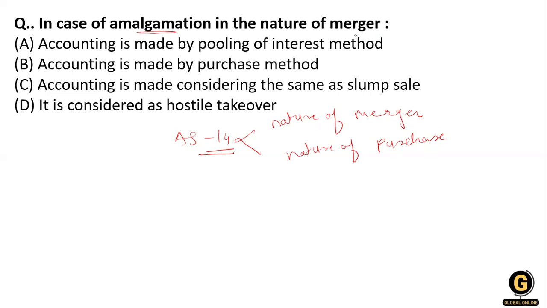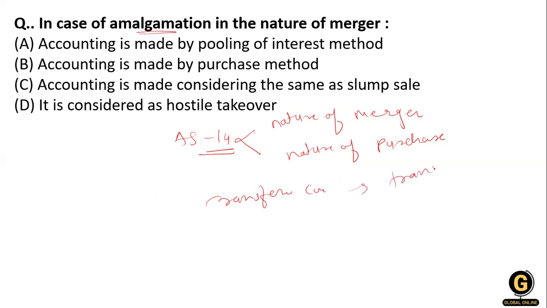In the nature of merger, the company is not only interested in pooling the assets and liabilities, but also shows interest in the shareholders' interest. The business of the transferor company, and all the assets and liabilities of the transferor company, become that of the transferee company.